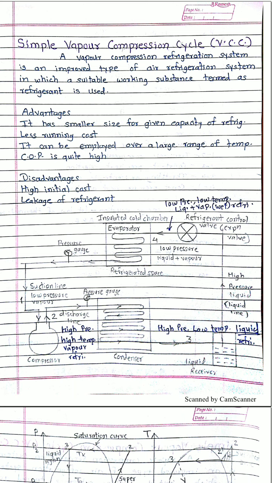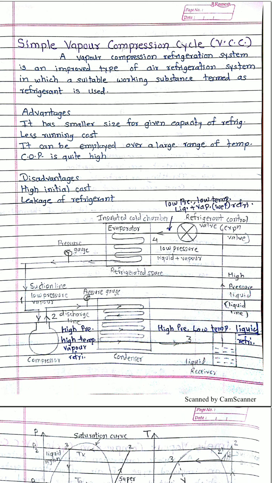The second advantage is less running cost. Here separate air compressors are not required, and the size of the system is very small, so the power input required for the VCC is very low, and hence the running cost is very low. Also, it can be used over a wide range of temperature.